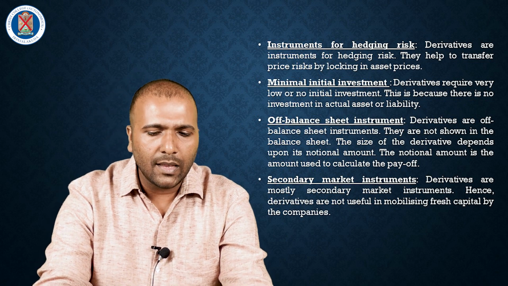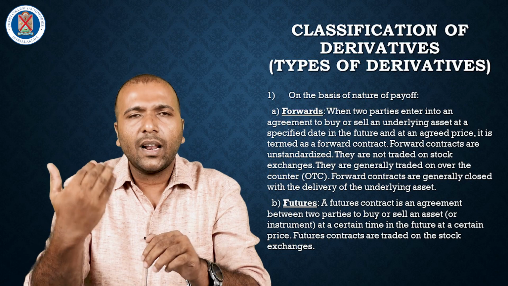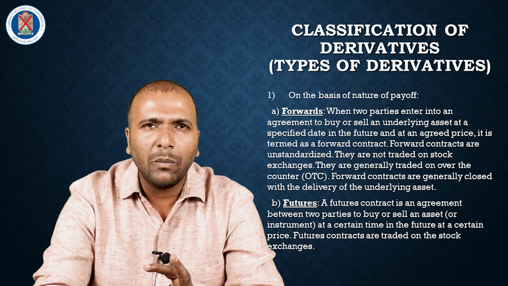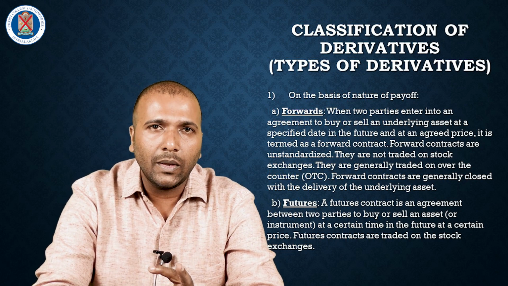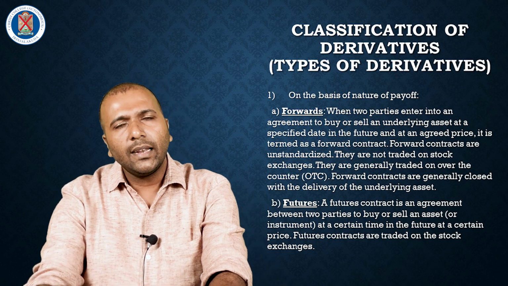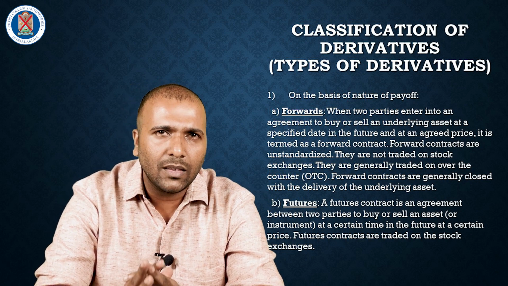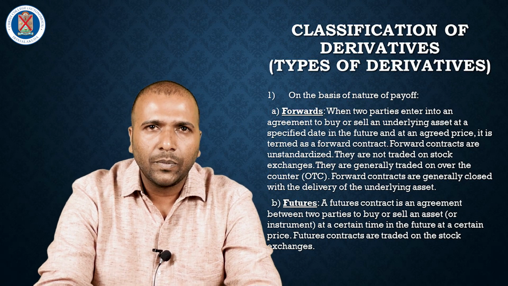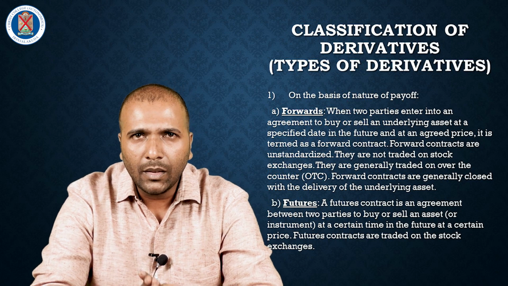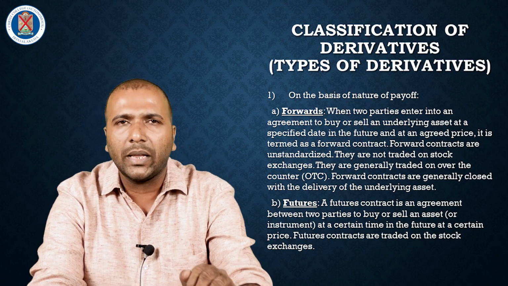Next, we can discuss the different types of classification of derivatives. Derivatives are mainly classified on 3 bases. The first basis is the payoff, the second is the underlying assets, and the third is the trading mechanism. That is the basic classification of derivatives. First we can discuss the basis of nature of payoff. In that system, there are mainly 4 types of derivatives.